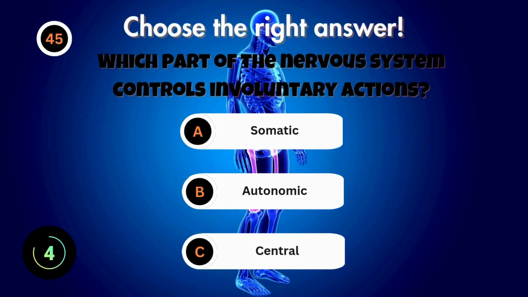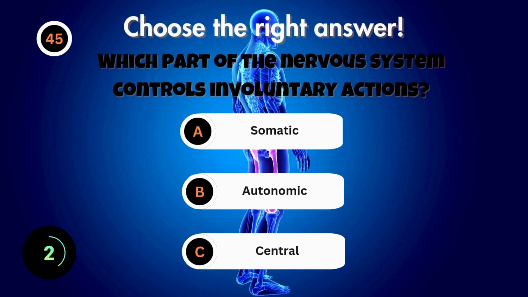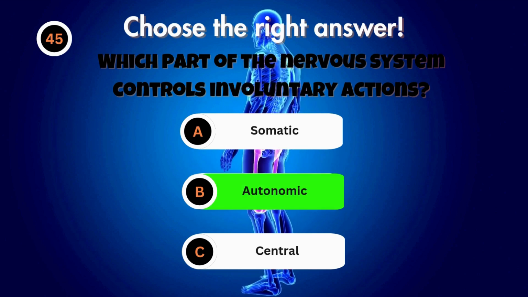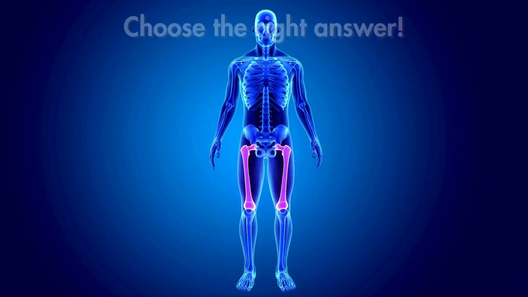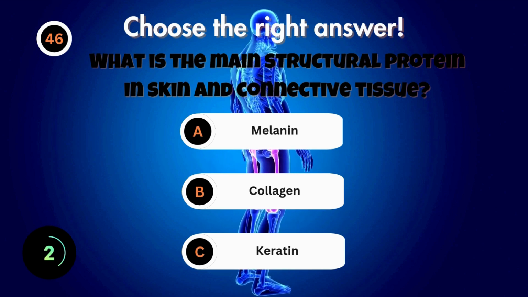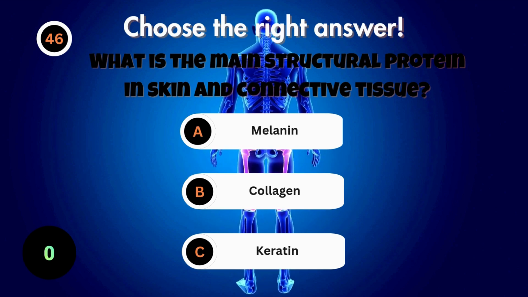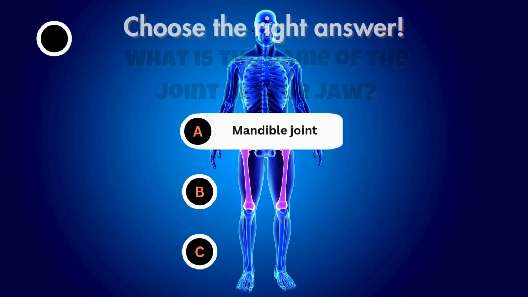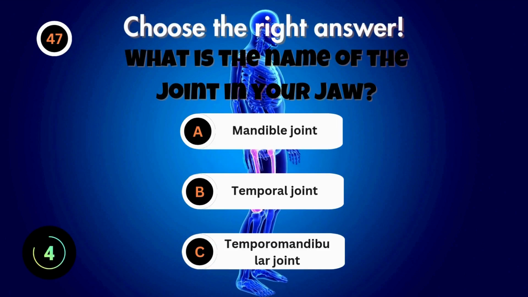Which part of the nervous system controls involuntary actions? What is the main structural protein in skin and connective tissue? What is the name of the joint in your jaw?